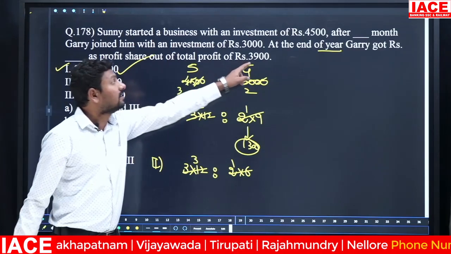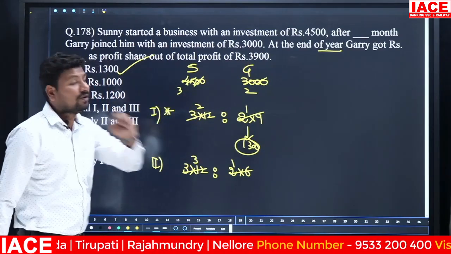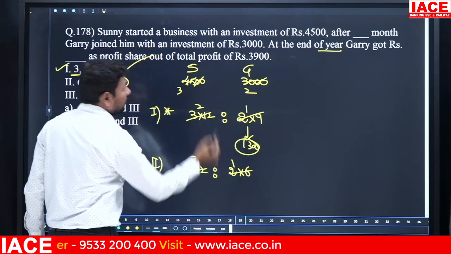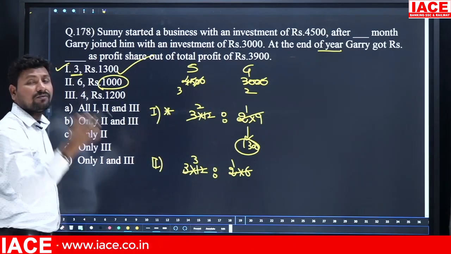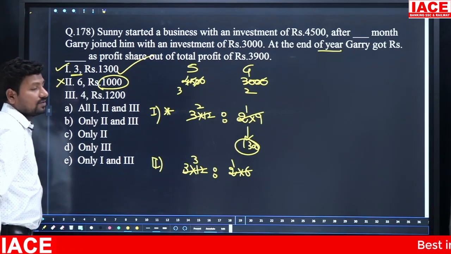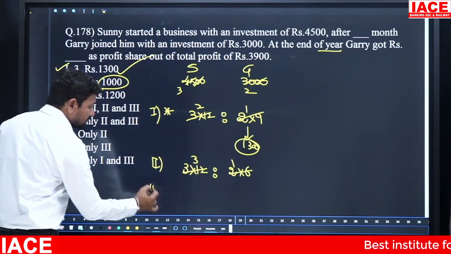4 parts is equal to 3900. Then 1 part is equal to how much? You can't get the 1 part value as a round figure like 1000. That means this statement 2 is wrong. Statement 2 is wrong. Check statement 3.